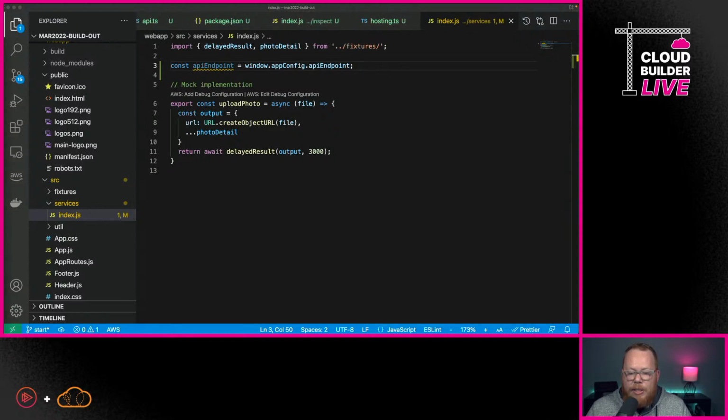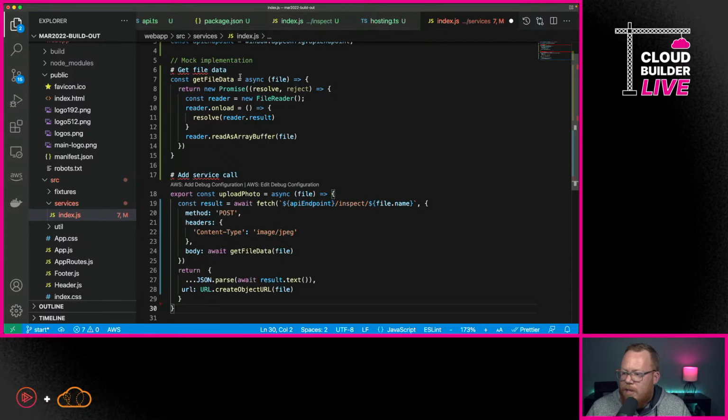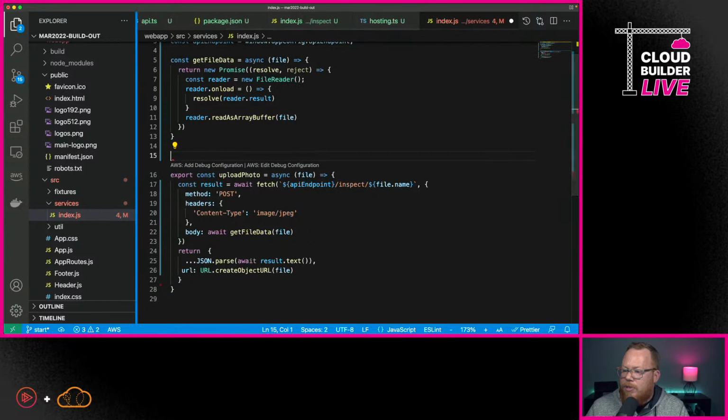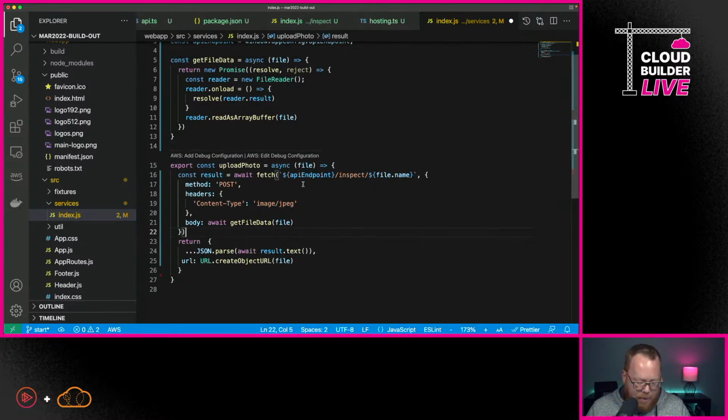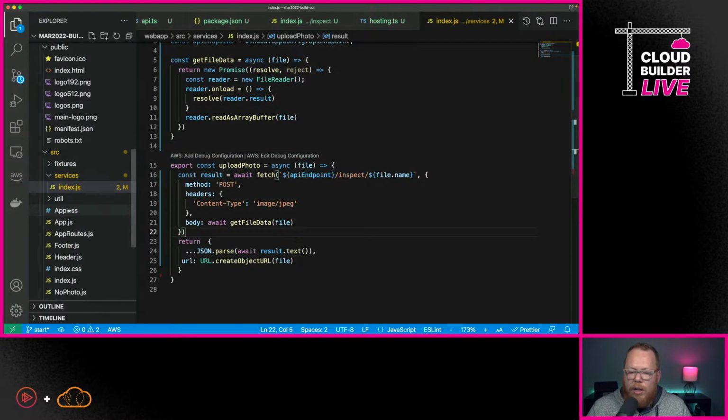And then I can actually pass in two additional functions that will enable us to make a real implementation of this API. And so here, one of them is for getting file data, and one of them is for adding in our service call. And this actually uses that API endpoint. So if all of this works together, what we should be able to see is that we can go through and deploy this as one unit, and we can see that everything will know how to communicate one with another because it's all part of the same deployment process.